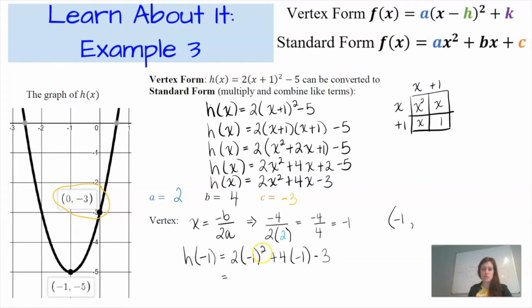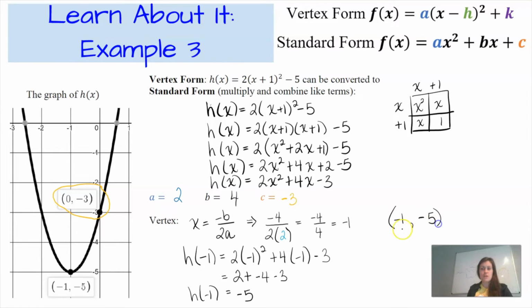So negative 1 squared is 1. 2 times 1 is 2. So 2 plus 4 times negative 1 is negative 4, minus 3. 2 plus negative 4 is negative 2, and negative 2 minus 3 is negative 5. So h of negative 1 equals negative 5.